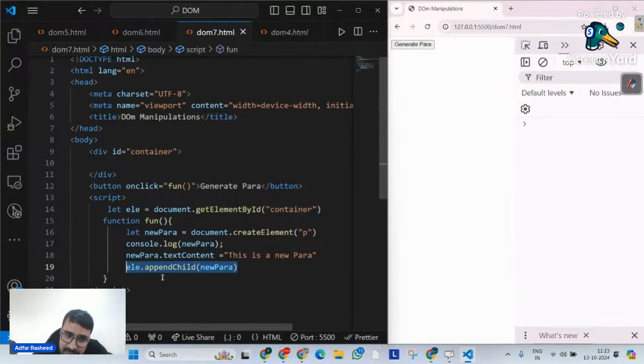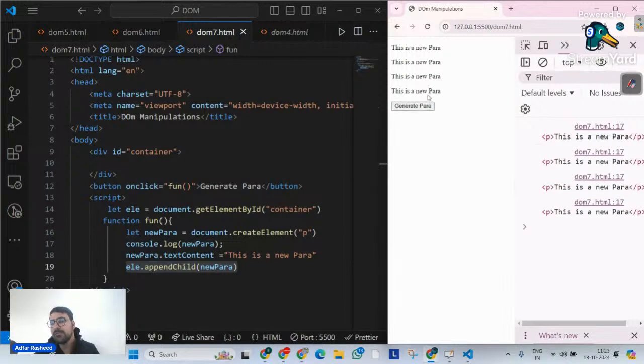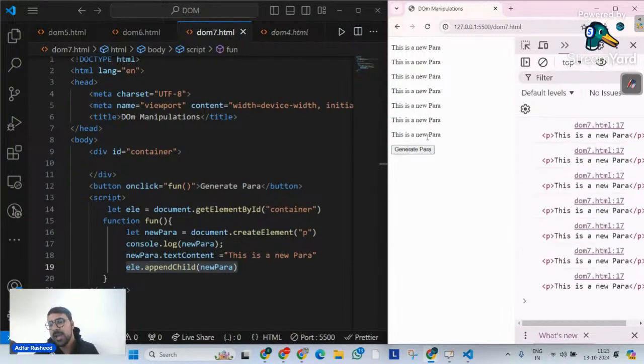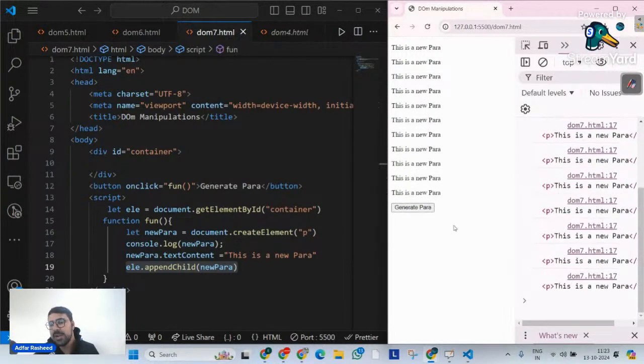So unless and until you make that particular element part of a particular container or node, it will not be displayed. That is why now when I click on this, it is available there. Whenever I click on this, we can clearly see I am able to generate a new para every single time. Okay, I hope that makes sense.